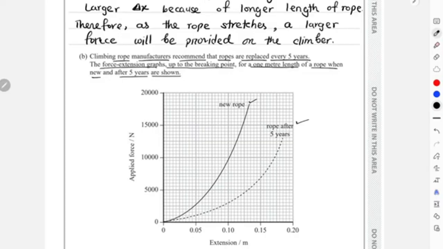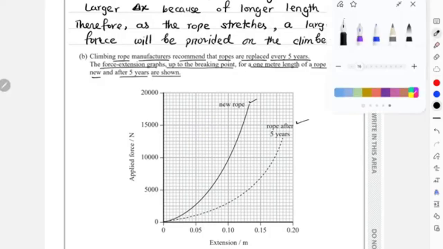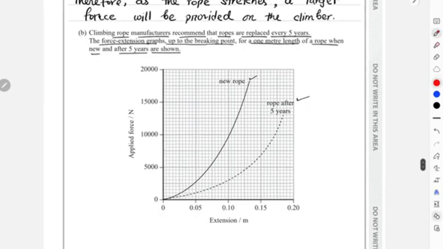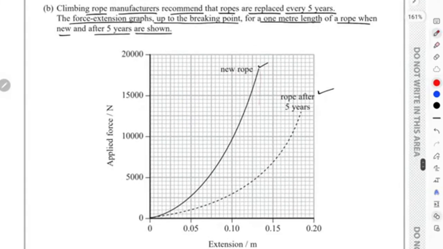Now this is a force against extension graph, right? Over here we cannot calculate the actual area, but we can calculate the area by using the approximation method. So let's do that, because we need to include calculations, so we have to do that.